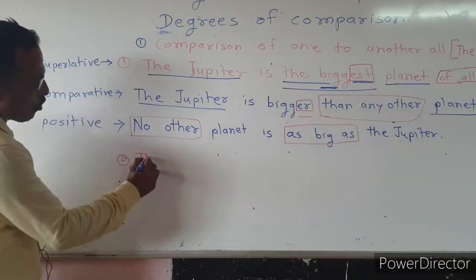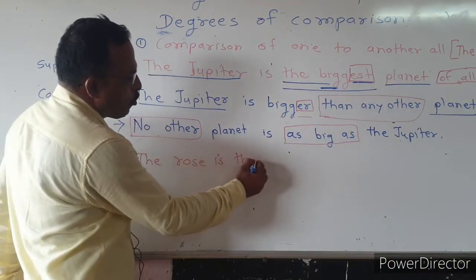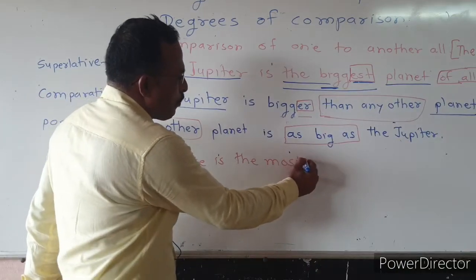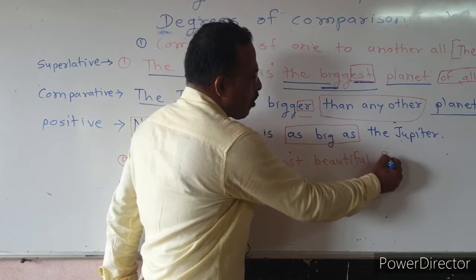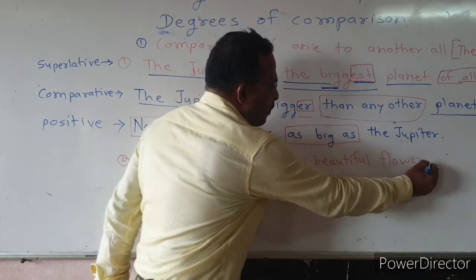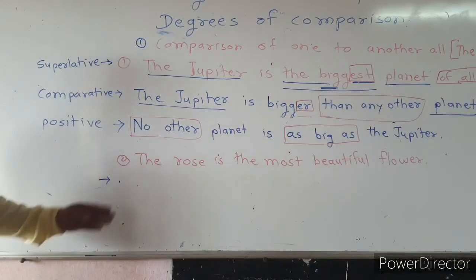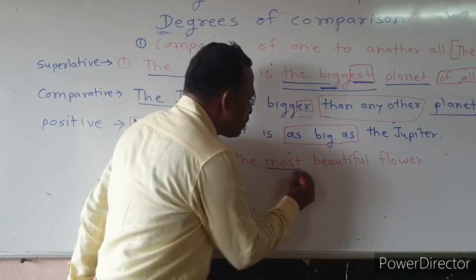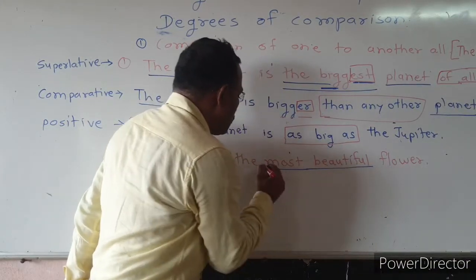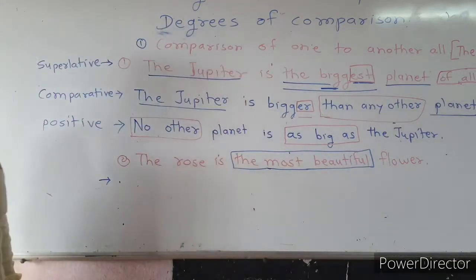Hence, rose is the most beautiful flower. It is also in superlative degree. When we see this word, we see that it is only in superlative degree.